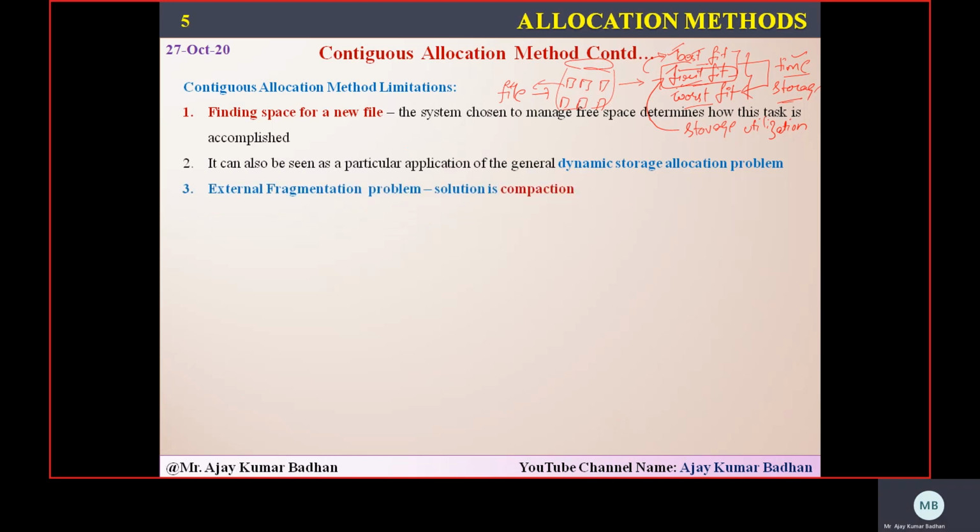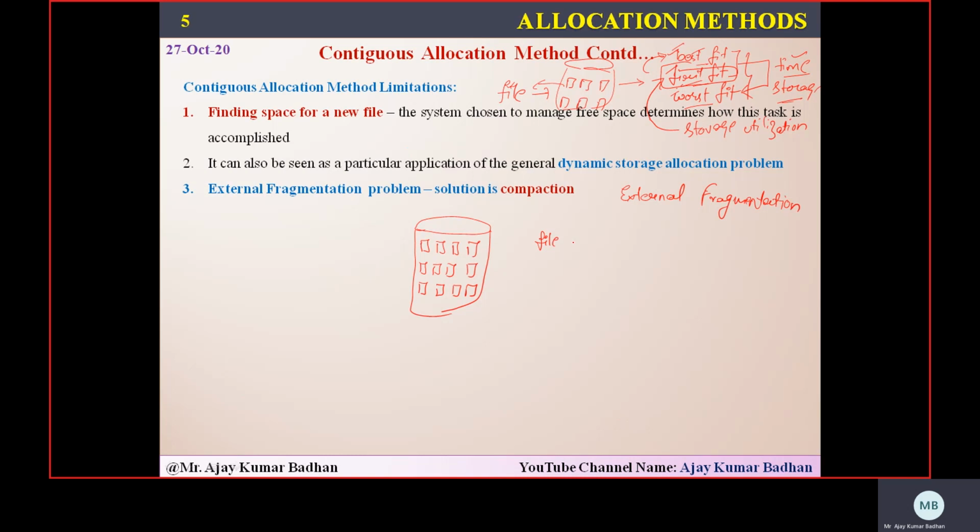Now the problem that generally comes in due to this is external fragmentation. This also we have discussed in the third unit. Still, I will just recall it so that you can get an idea. Let us suppose this is the disk we are having, and within this I have free disk blocks.